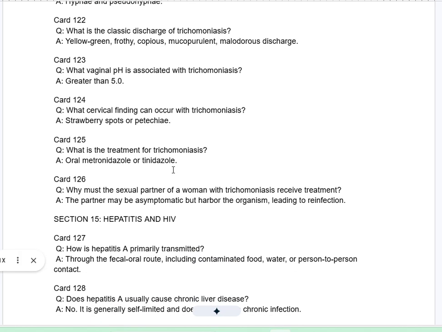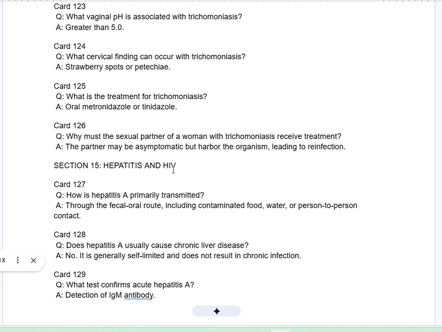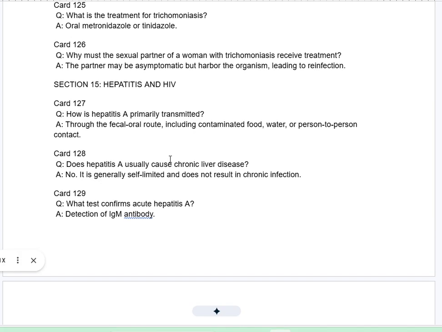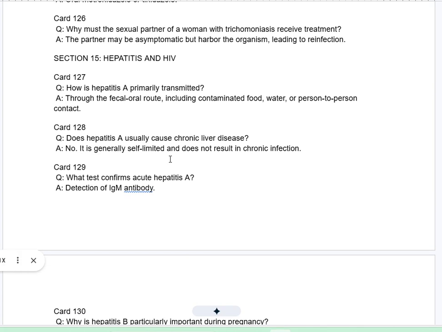Card 126Q. Why must the sexual partner of a woman with trichomoniasis receive treatment? A. The partner may be asymptomatic but harbor the organism, leading to reinfection. Section 15. Hepatitis and HIV. Card 127Q. How is hepatitis A primarily transmitted? A. Through the fecal-oral route, including contaminated food, water, or person-to-person contact.